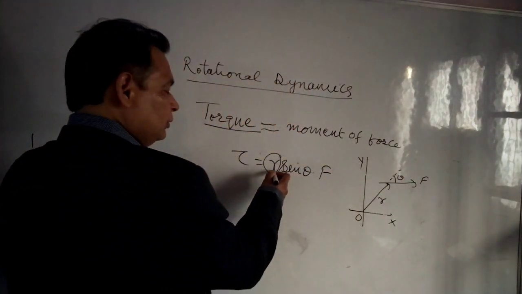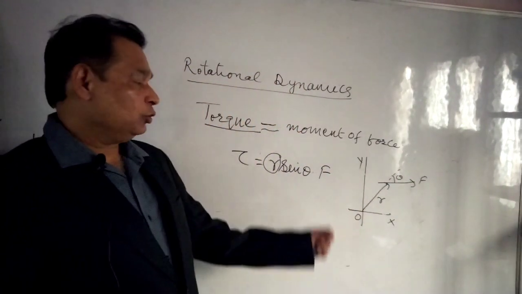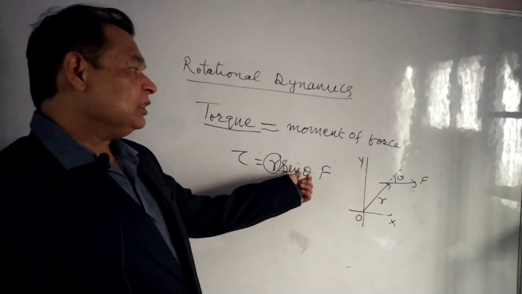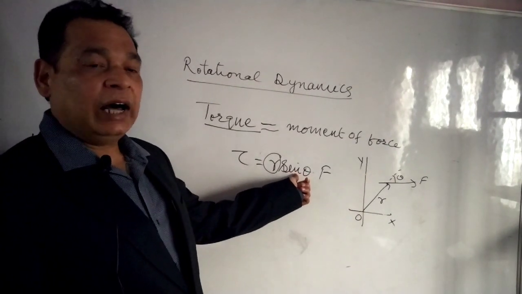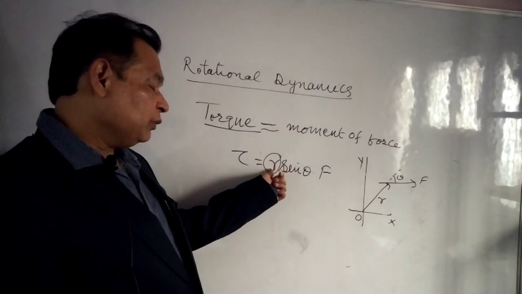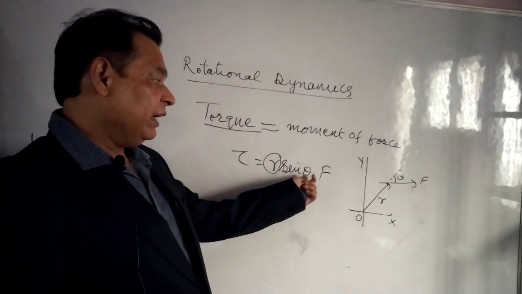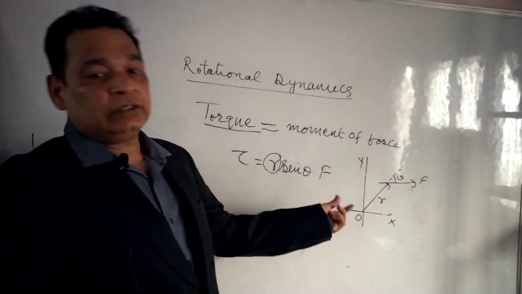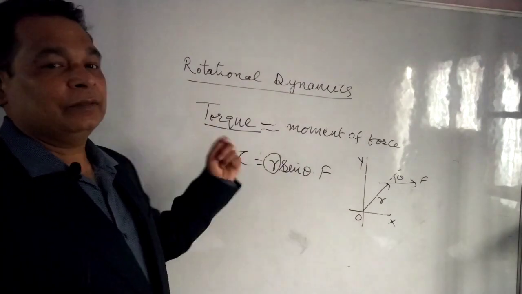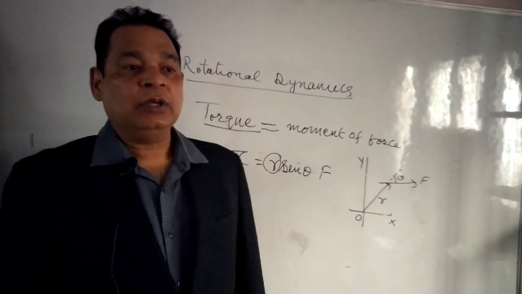Position of the force, the point where the force is applied. Theta gives the direction, r gives the location. Location of the force, direction of the force, and magnitude of the force, these all three contribute to torque, meaning rotational force.